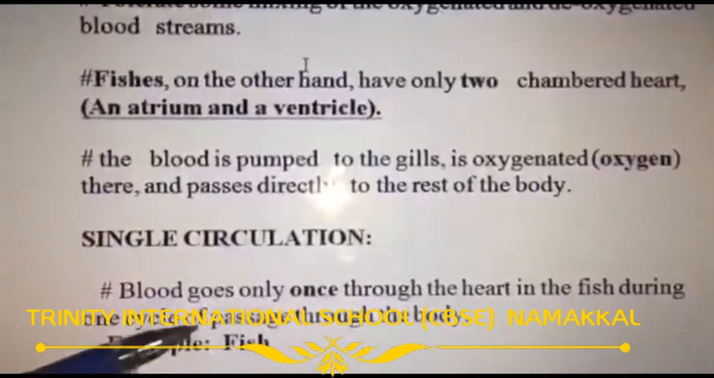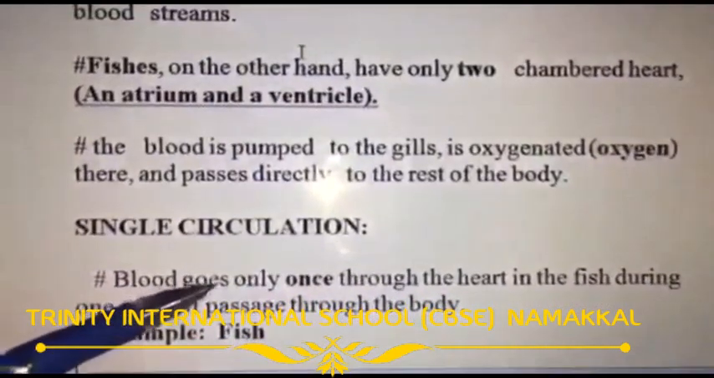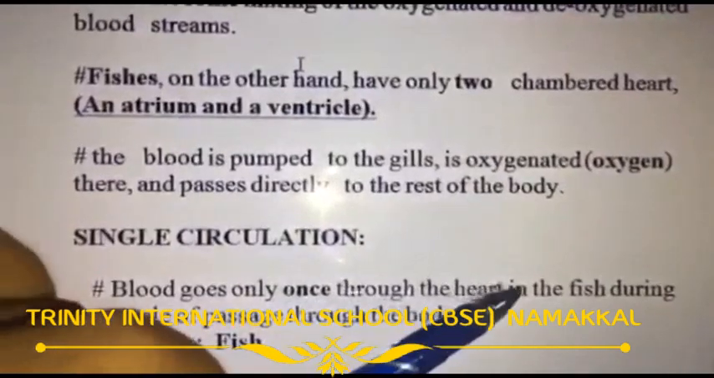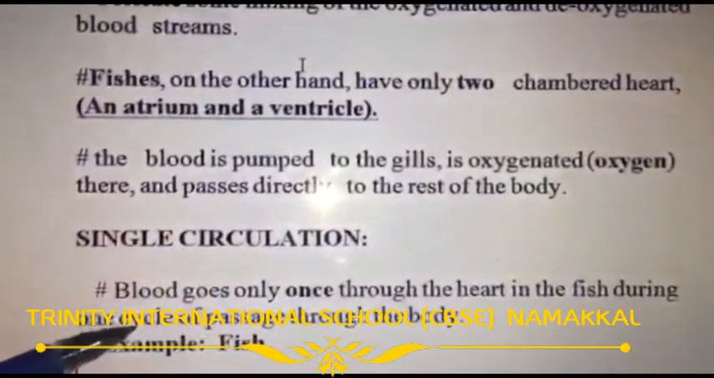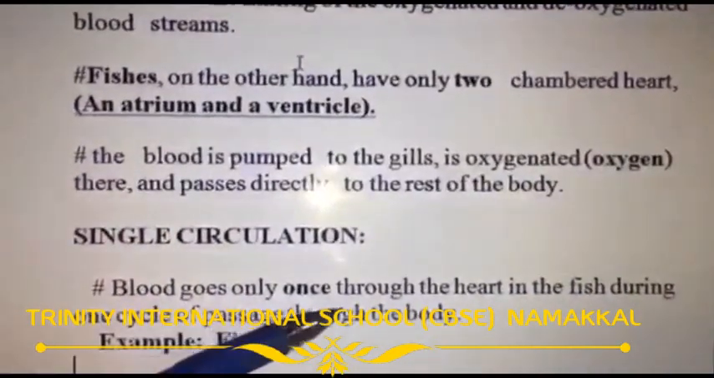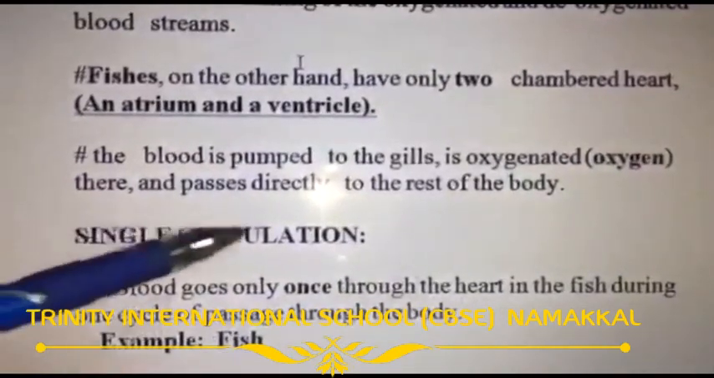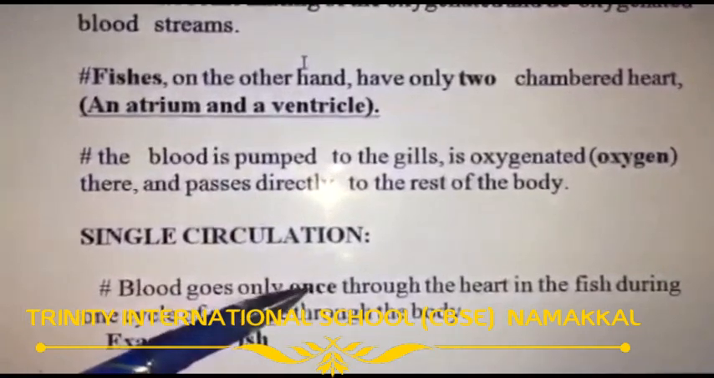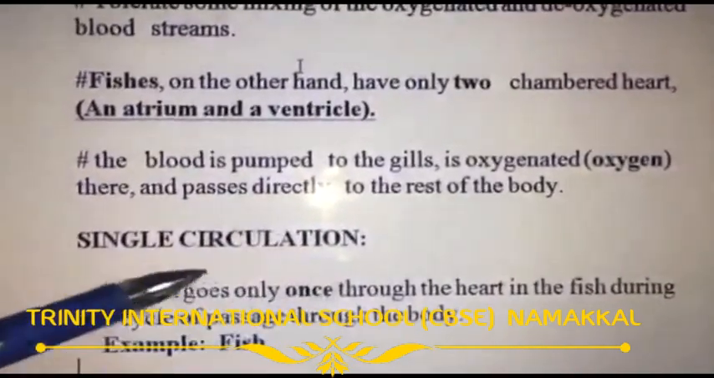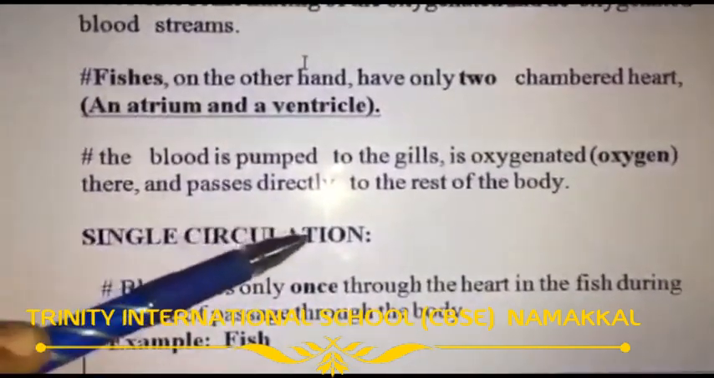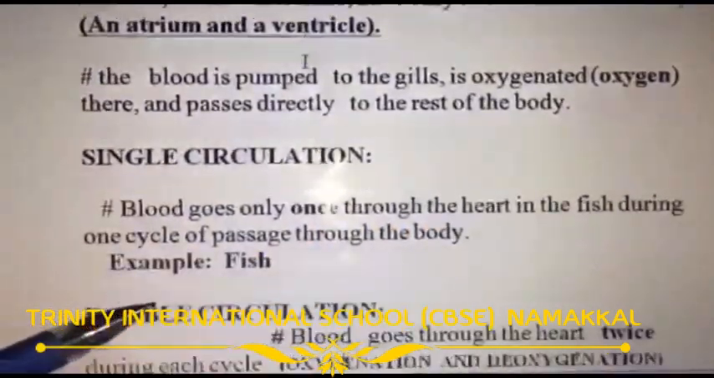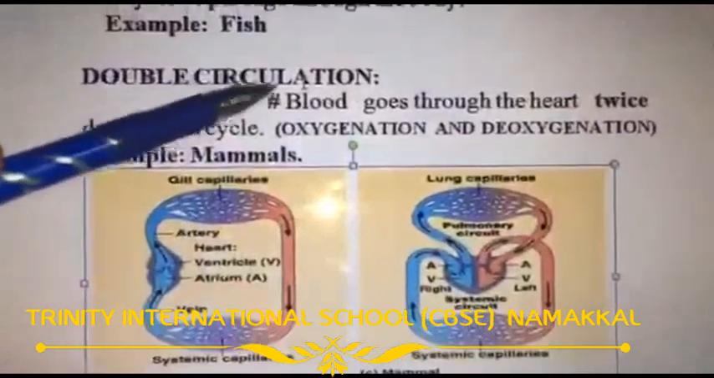Now, what is single circulation? Blood goes only once through the heart in the fish during one cycle of passage through the body. So during the cycle, only one time blood enters the heart. This type of circulation is called single circulation. Example, fish.